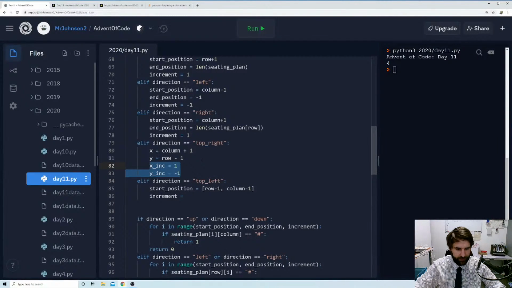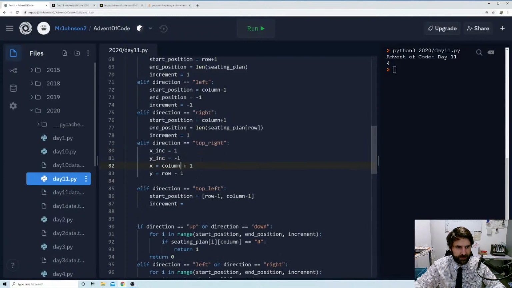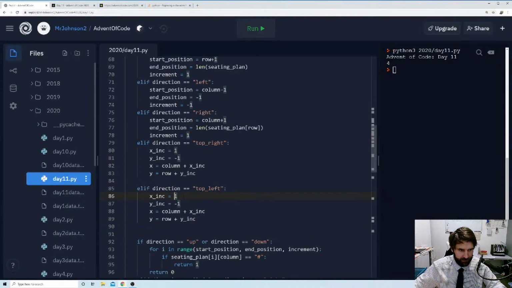And actually, if I'm thoughtful about this, I can say X equals column add X increment, and Y equals row add Y increment. Okay, and let's pop this here. So these will both be -1 now.